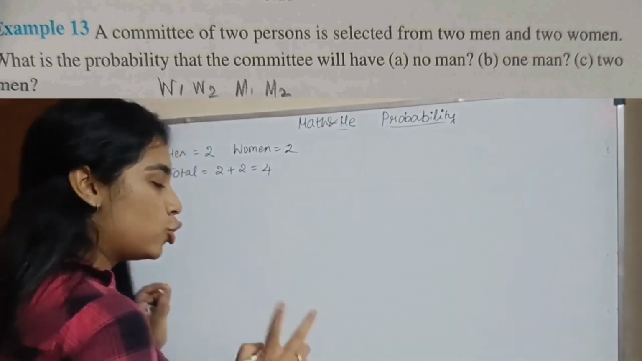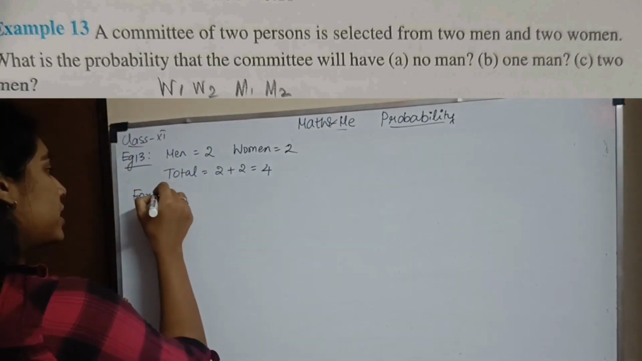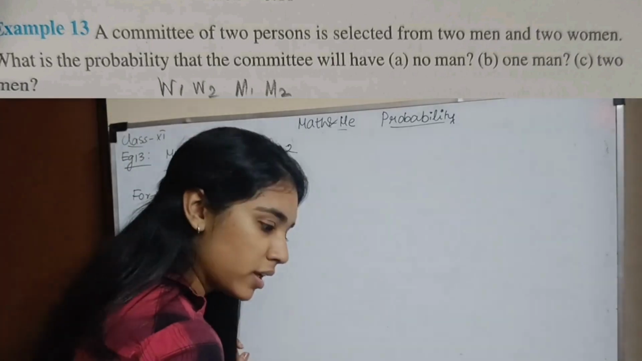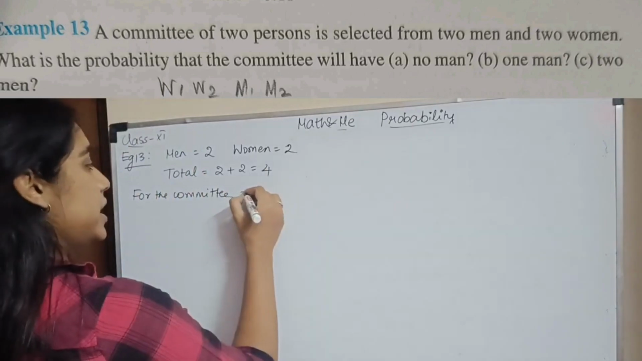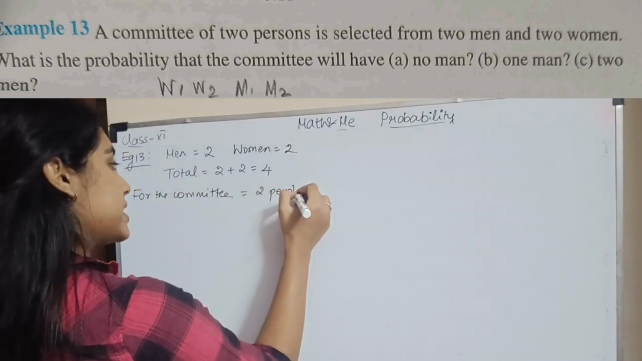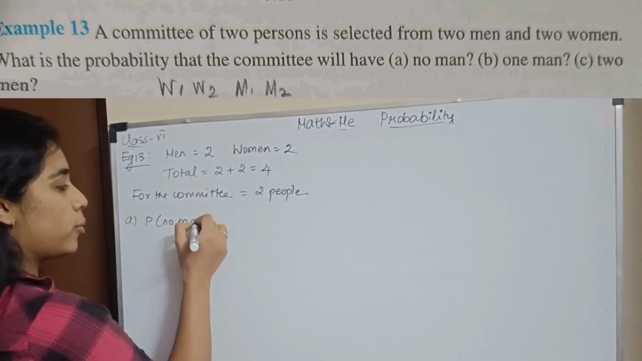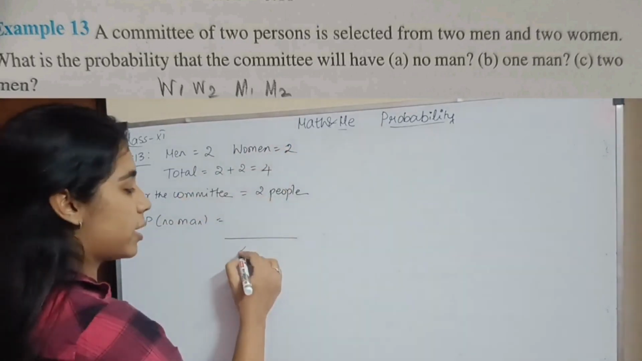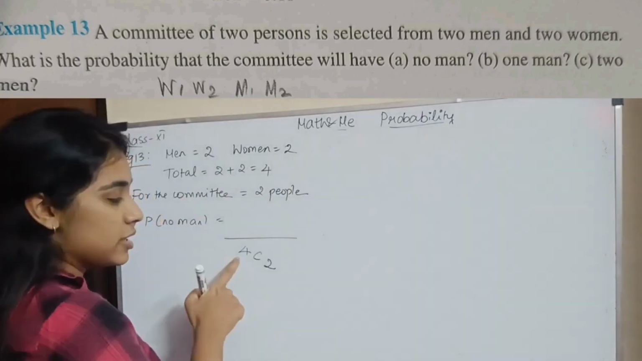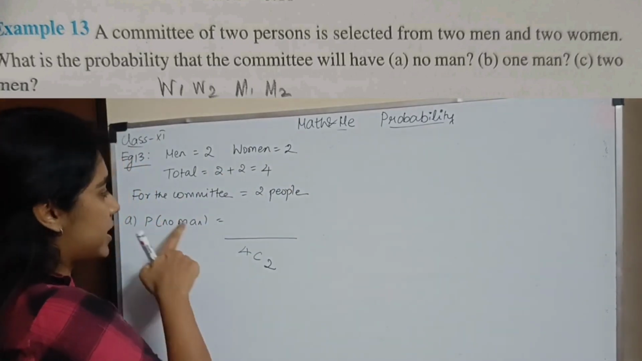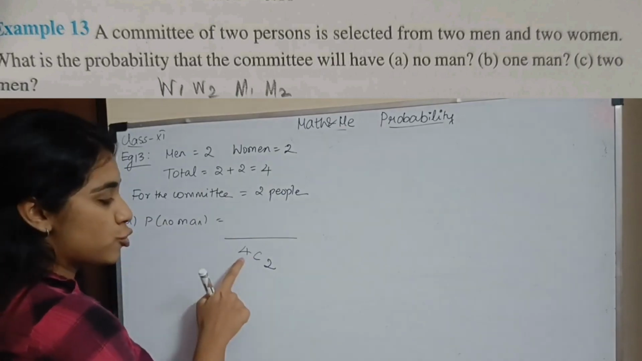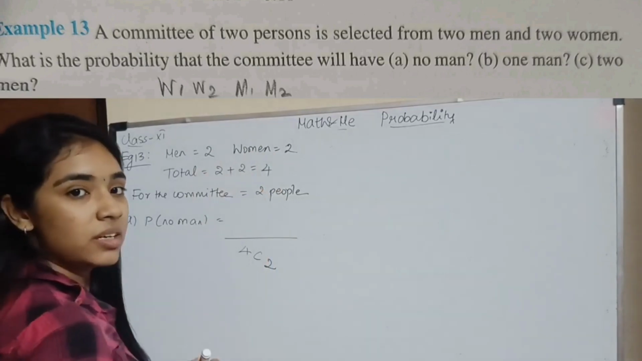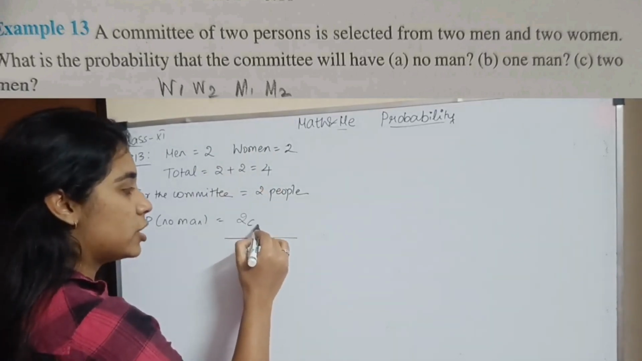I need to select 2 people for the committee. So basically, the probability of no man. What will be my total outcome? I have 4 people in total including 2 men and 2 women. I need to choose 2 people from the 4 people, because for the committee I need only 2 people. So I am choosing 4C2, and I need no man. What does that mean? I need to choose only from the women. Correct? Then it will be 2C2.